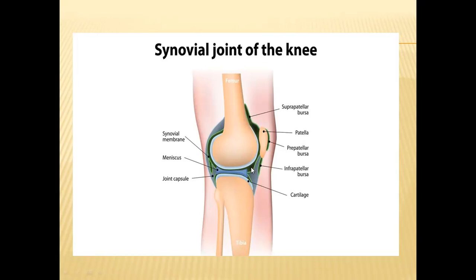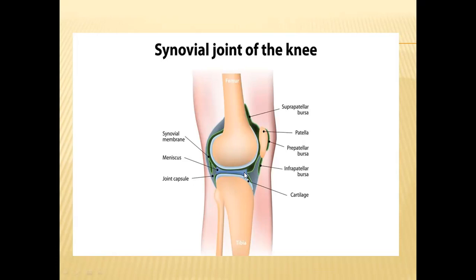We know that inside our skeleton, at some places we have joints. All these joints are covered by a membrane, called the synovial membrane. Inside these joints, a fluid is present. This fluid is called synovial fluid. This synovial fluid is very, very important. It acts like a lubricant in between these two bones.